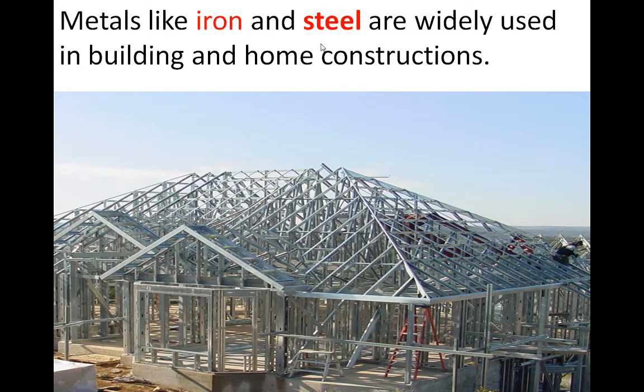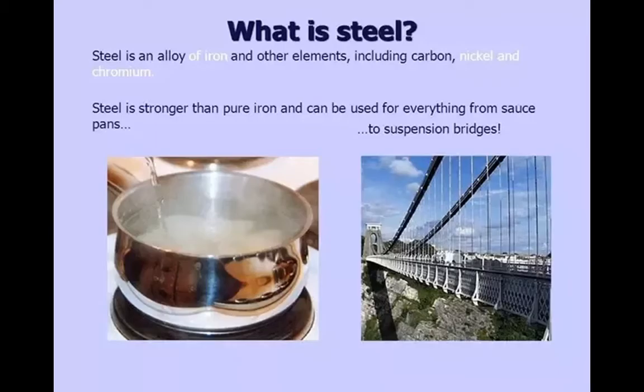My next question is, what is steel? Is steel a metal or a non-metal? Yes, the question is there. Steel is neither a metal nor a non-metal. So what is steel? The answer is, steel is an alloy. Alloy means a mixture of metal and other elements. So steel is a mixture of iron and other elements.